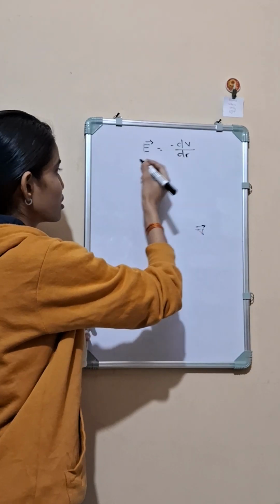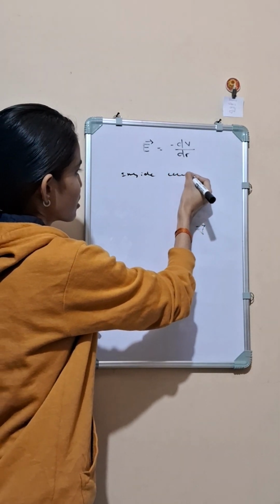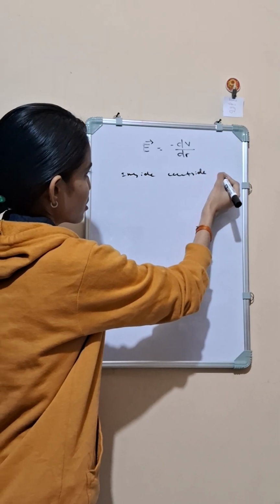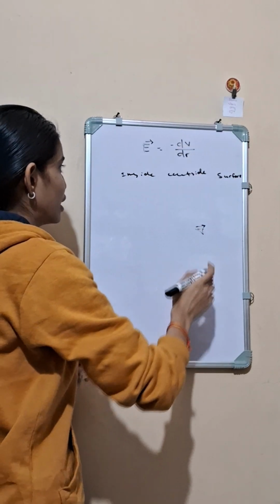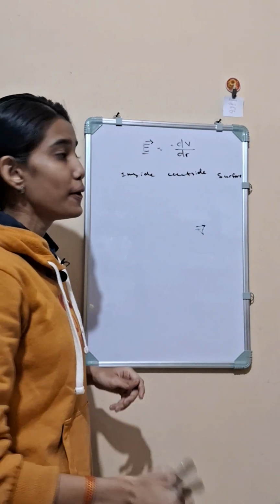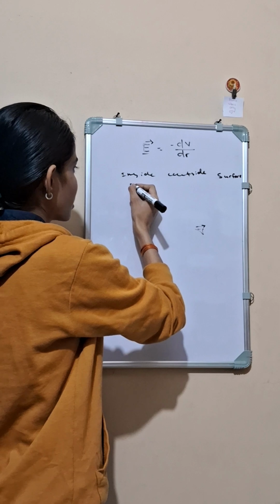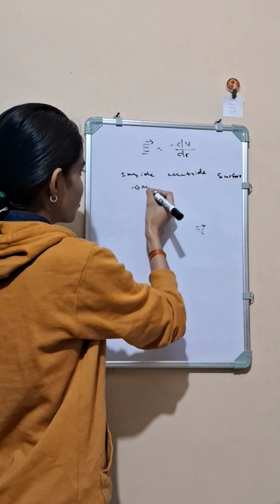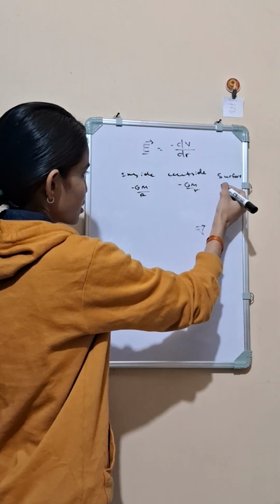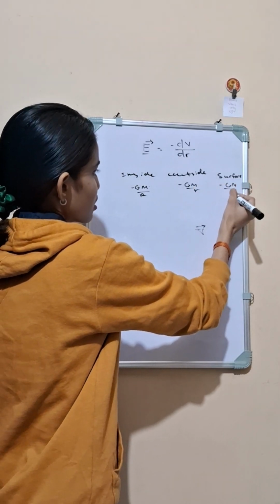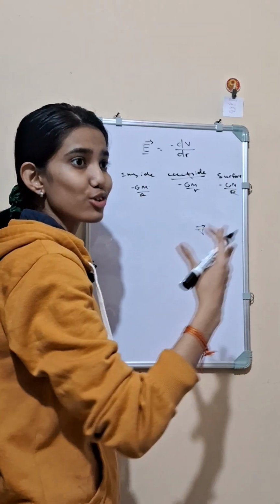So here we know the value of potential inside, outside, and on the surface. We can use that value to calculate the field, the gravitational field. Inside it is minus GM by r, outside it is minus GM by small r, on the surface minus GM by capital R. Here I am starting with the situation outside.